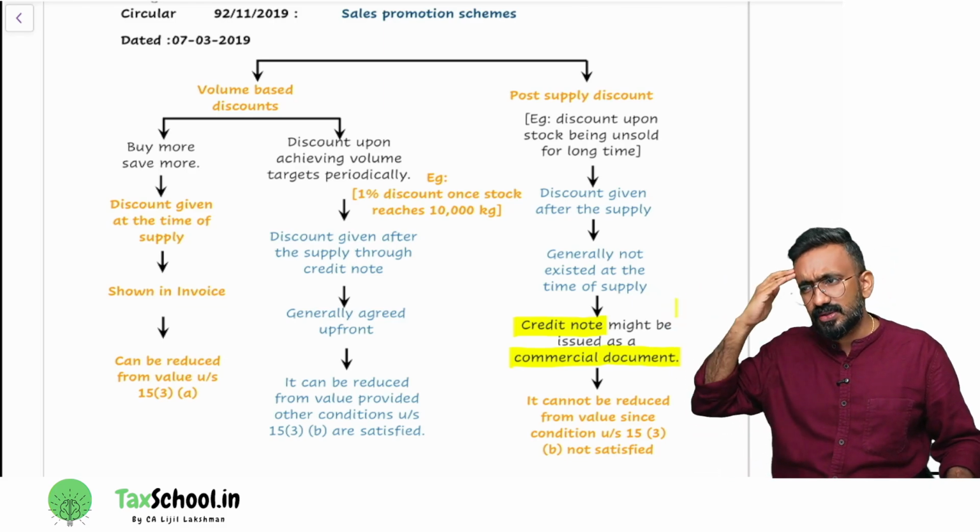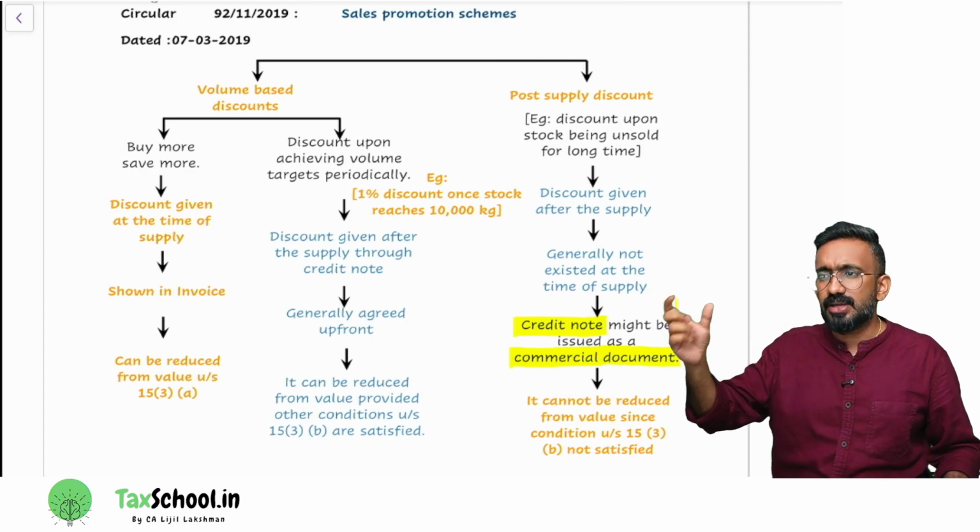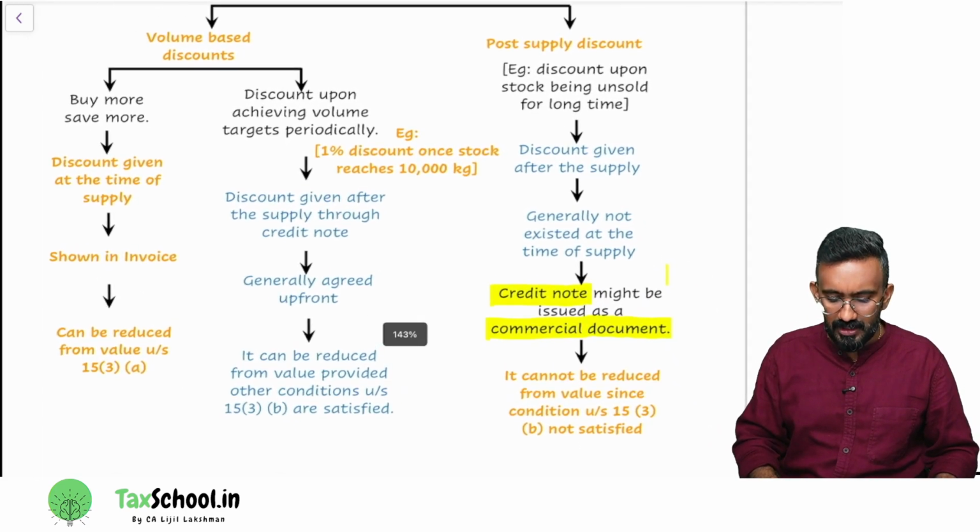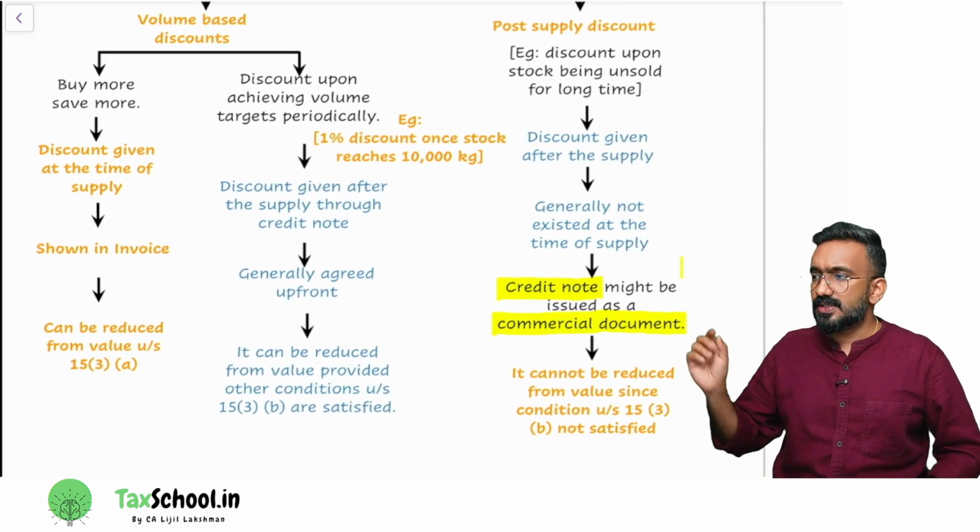So the circular says only what you already understood. They're saying buy more, save more is given at the time of supply. And is it shown in the invoice? Yes.